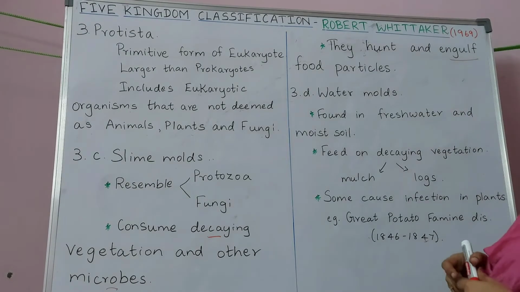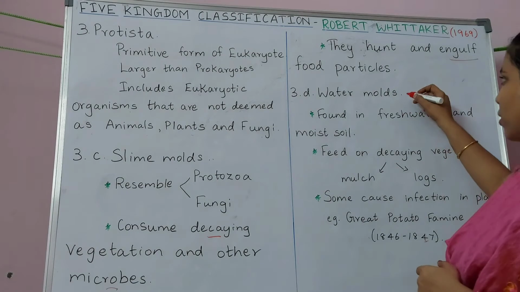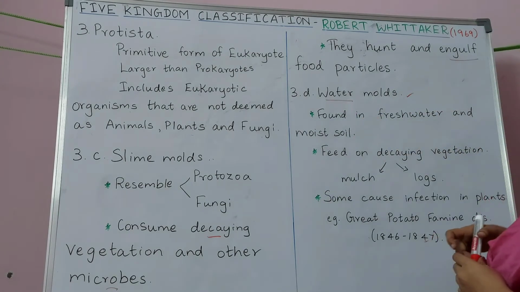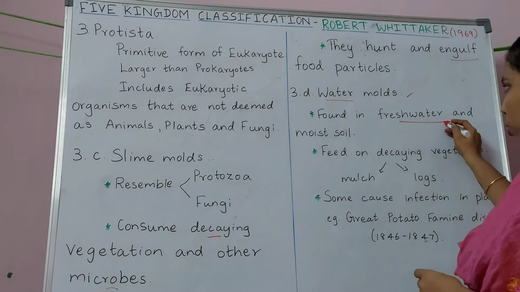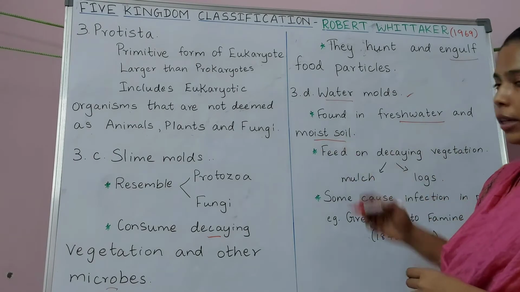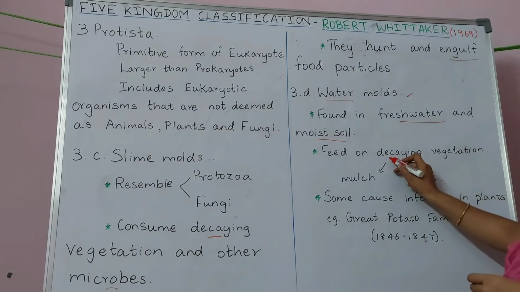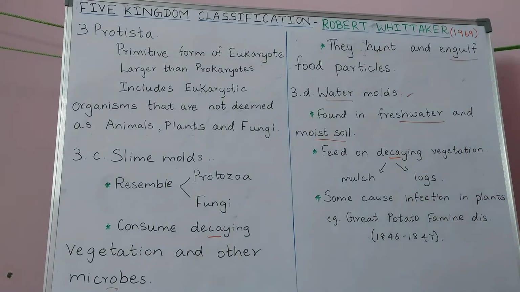And the next, that is the last category of protist, is water molds. From the name itself, it indicates that they prefer to live in fresh water and moist soil environments, and they also feed on decaying vegetation, but they prefer mulch and logs, and they cause infection in plants.